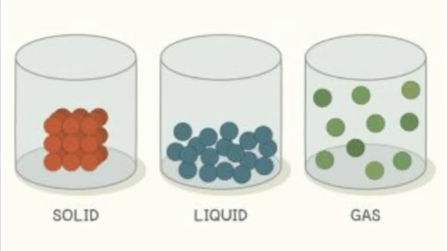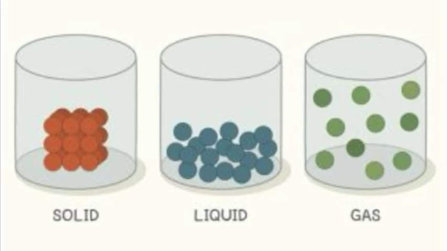So what happens in case of solids? The intermolecular space is negligible as the molecules are very closely packed, while in liquids the intermolecular spaces are more than solids as the molecules are loosely packed in comparison to solids. And in gases, the intermolecular spaces are much greater than solids and liquids. So the molecules of gases are very loosely packed, or they are free to move in any direction, and they occupy the whole space which is available to them.